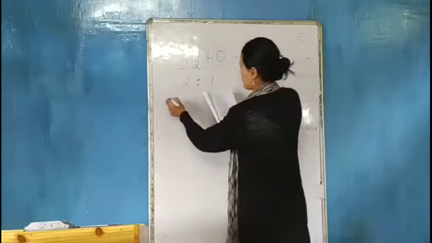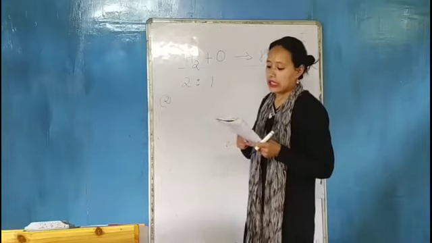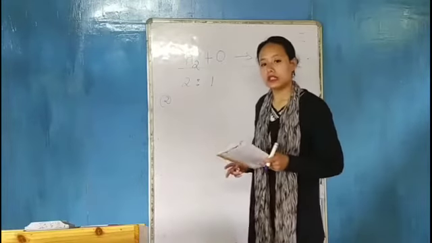Now the next characteristic is that when a compound is formed by a chemical reaction, heat is either absorbed or evolved.